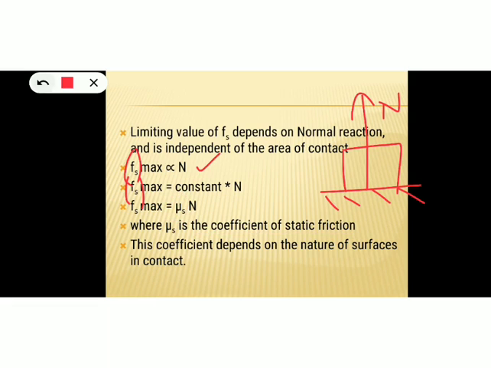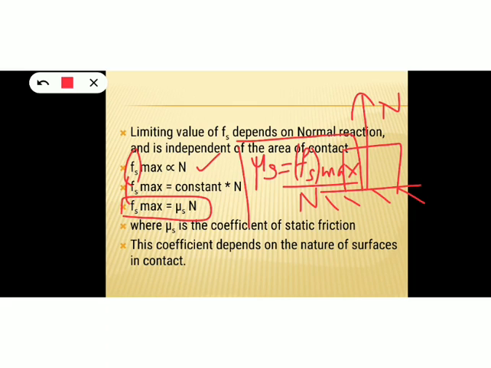So from this expression we got a relation: Fs maximum, the maximum value of static friction, is equal to mu s into N. Then what will be mu s? Mu s is equal to Fs maximum divided by N, isn't it? So how can you define this mu s or the coefficient of static friction?